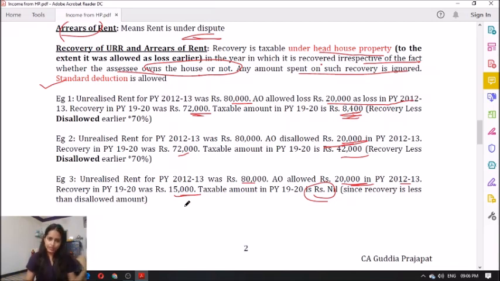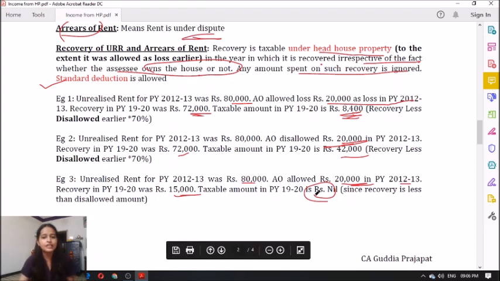80k, it is an unrealized rent. Now the assessing officer allowed a loss of rupees 20,000, right? So the disallowed amount is 60,000, which was already taxed in 12-13. Now I am recovering only 15,000, which is less than my 60,000. Already it is taxed. I was taxed much more in 12-13. So hence the taxable amount in 19-20 is nil.